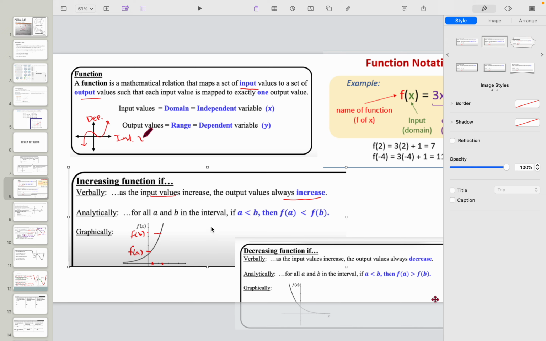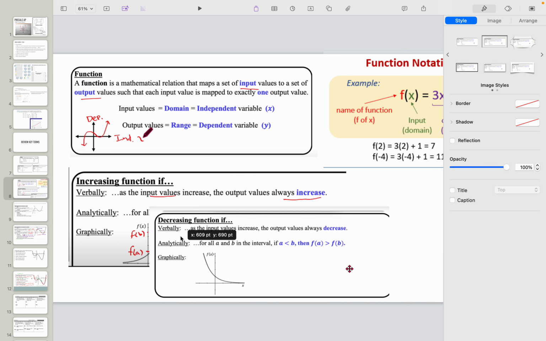Now, if I want to say this analytically using notation, if this little value down here is a, and this is b, a is less than b, which means f of a is less than f of b, right? This value is smaller than this value, and on the function, this value is smaller than that value. And here's what it looks like graphically, right? It's an increasing function.